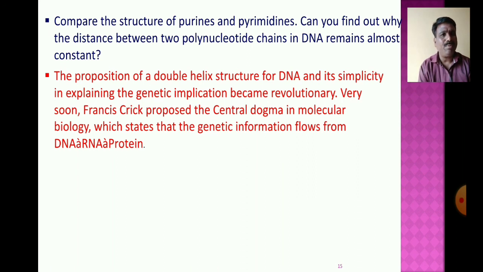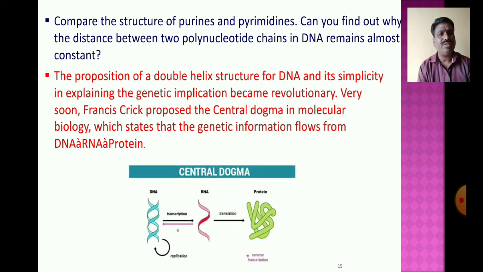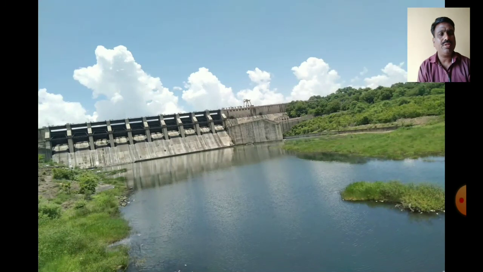Francis Crick proposed the central dogma in molecular biology, which states that genetic information flows from DNA to RNA, and from RNA to proteins. In this way the information goes to protein formation.